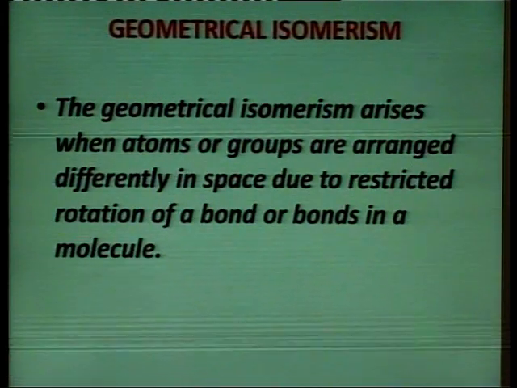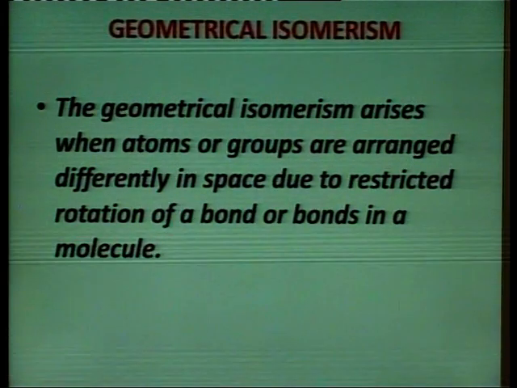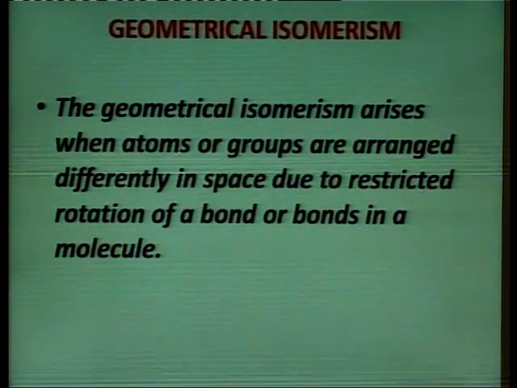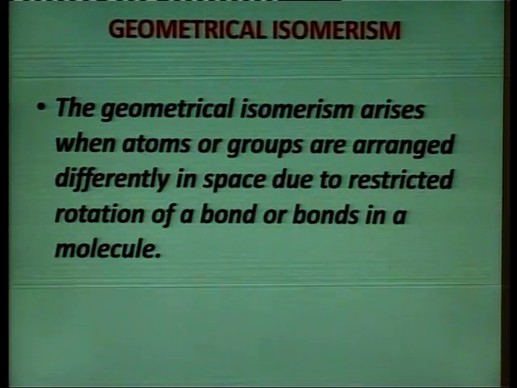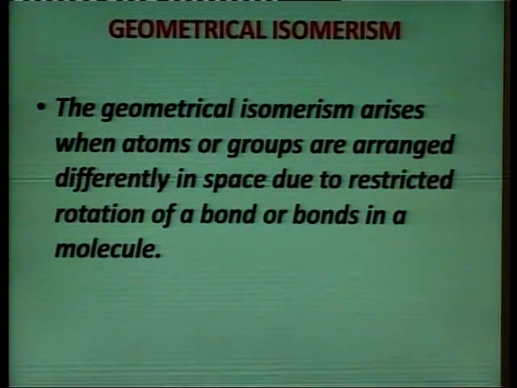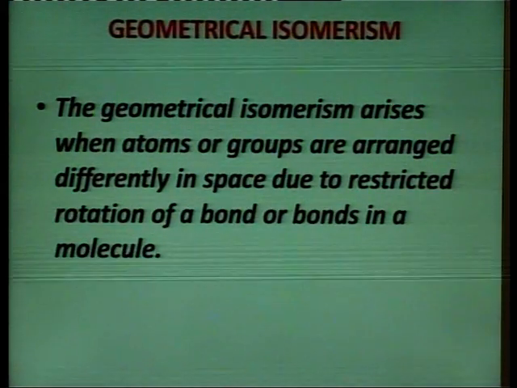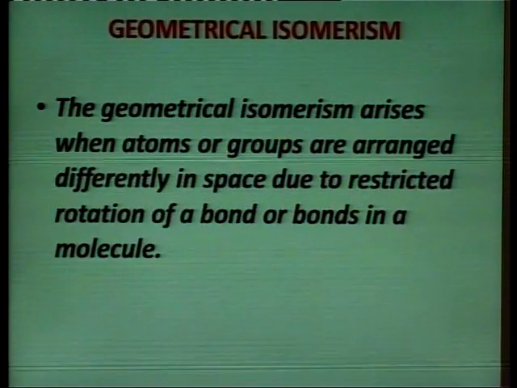Geometrical isomerism: geometrical isomerism arises when atoms or groups are arranged differently in space due to restricted rotation of a bond or bonds in a molecule.